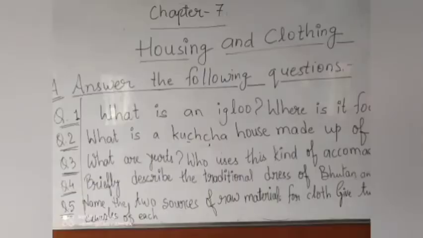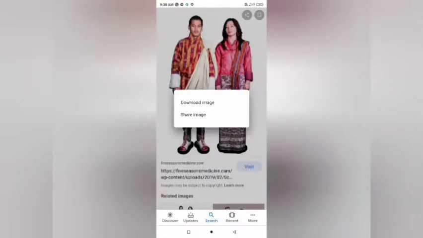Next question is, briefly describe the traditional dress of Bhutan and Russia. So here in this picture you can see the man is wearing the traditional dress of Bhutan that is called Gho. In this dress the sleeves are very long and the vest of the dress is.